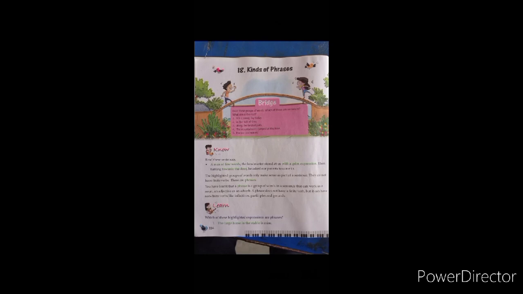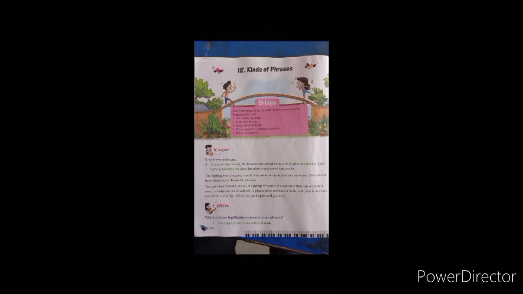A phrase does not have a finite verb, but it can have non-finite verbs like infinitives, participles, and gerunds. I have already told you about these things when we did the non-finite verb chapter, about the infinitives, participles, and gerunds in detail.